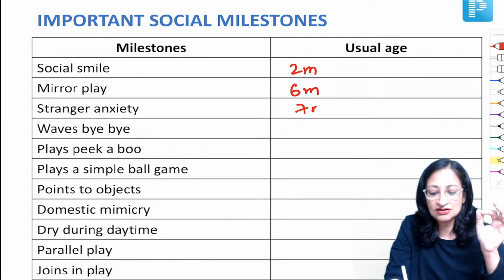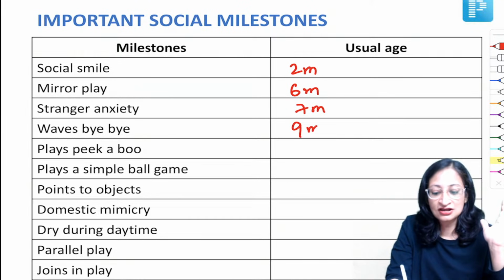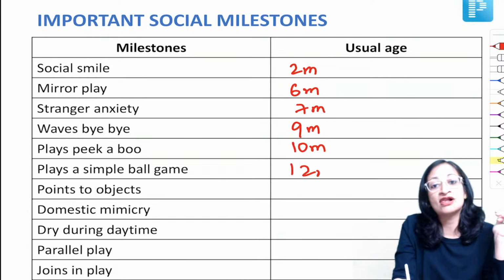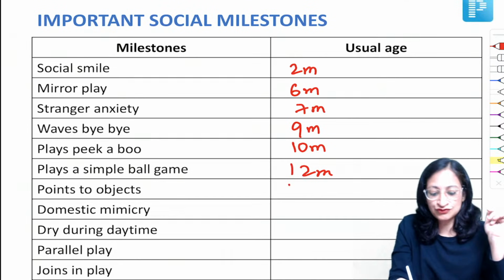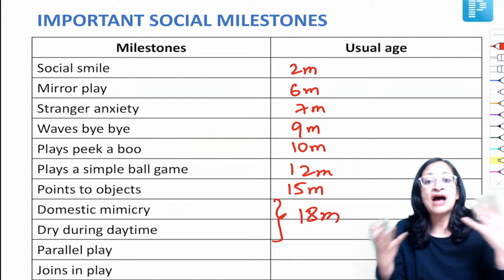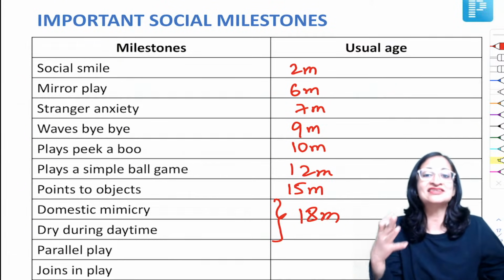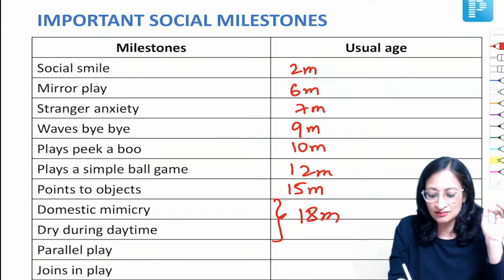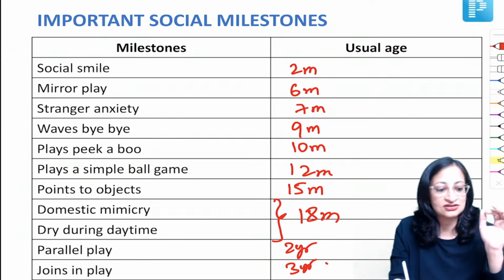Stranger anxiety 7 months. Waves by 9 months. Plays peekaboo around 10 months of age, plays a simple ball game 12 months. Points to objects 15 months. Domestic mimicry and dry during daytime 18 months. Parallel play, that means if you make 2-3 children sit near each other, they will play on their own, not play with each other. That is parallel play, comes at 2 years and joins in play at 3 years, right?